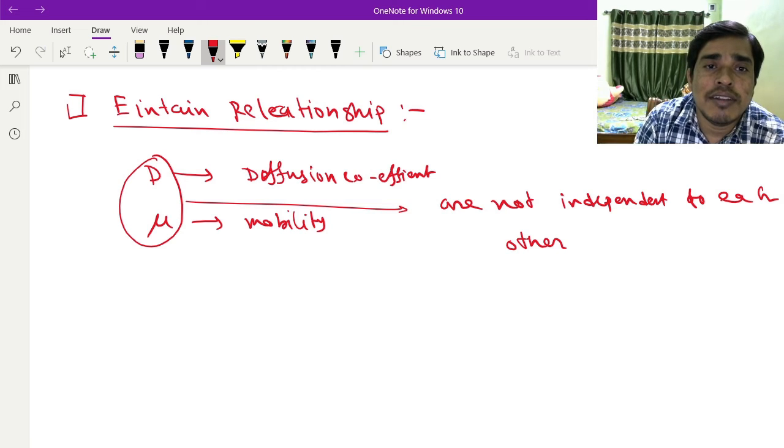The relation between D and mu is given by the Einstein relationship.